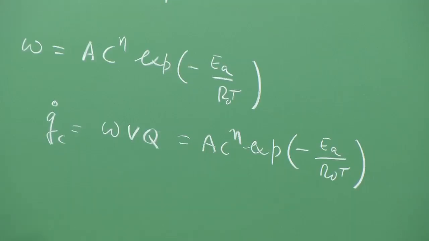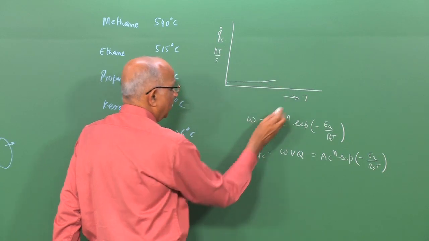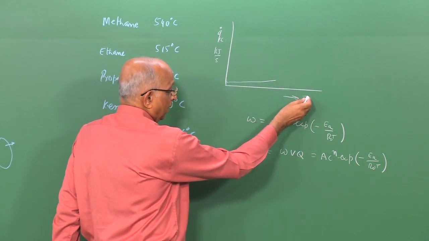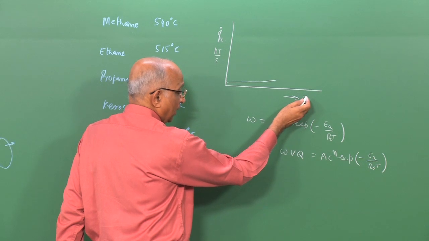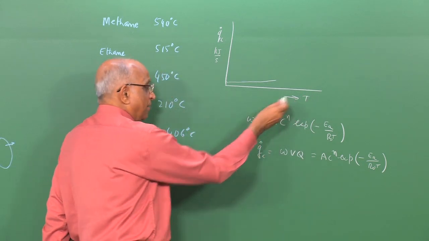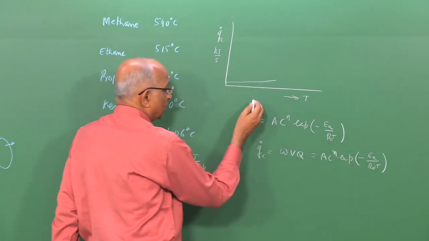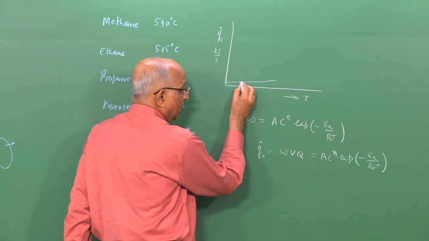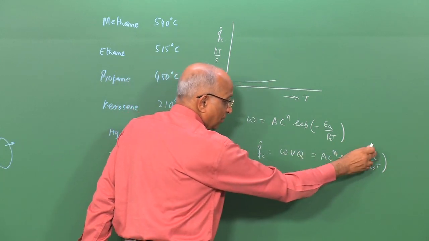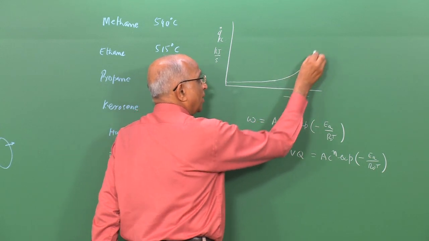And we found that for large values of activation energy, it goes slowly initially with time and temperature, both of which can be represented on this axis, because as time increases, temperature also increases. Therefore, as a function of temperature, if I were to plot this, initially it increases rather slowly because of the large value of this, and after some time it goes off exponentially.